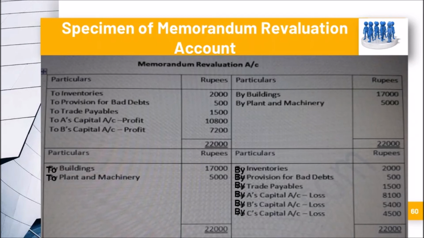Now just have a look at the distribution of profit. The profit is distributed between A and B in the first part. In the second part, the profit becomes loss, and it is shared by the three partners, A, B and C. C is the new partner. So this happens in the memorandum revaluation account.